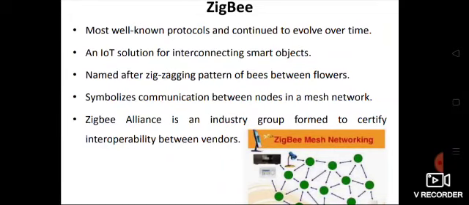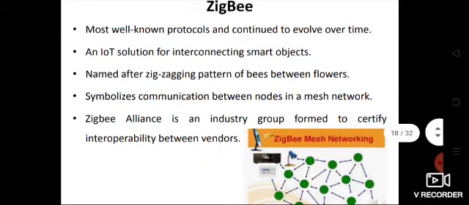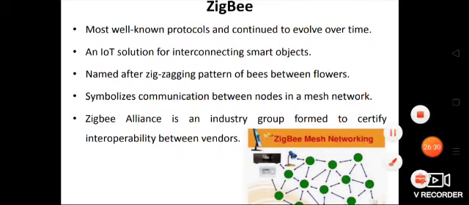So why the name ZigBee? Why is this technology named ZigBee? It is named after the zigzagging pattern of bees between flowers.